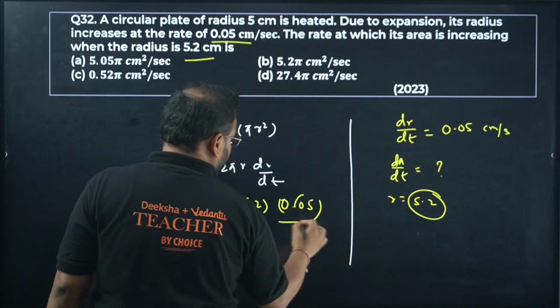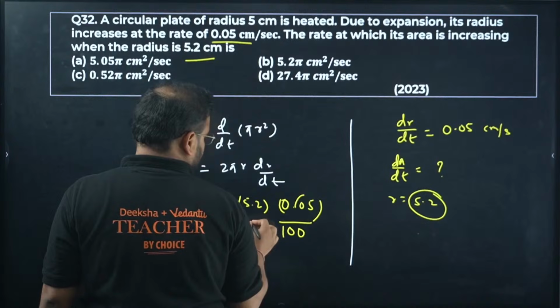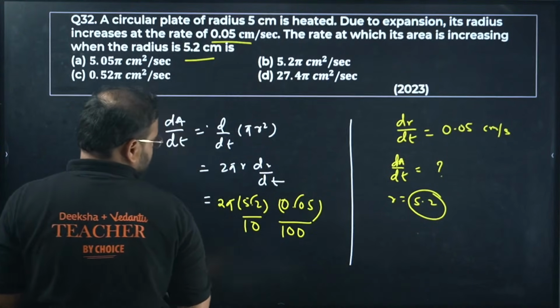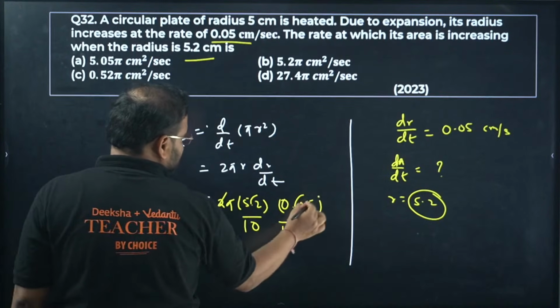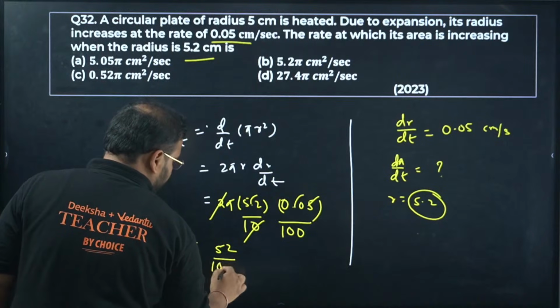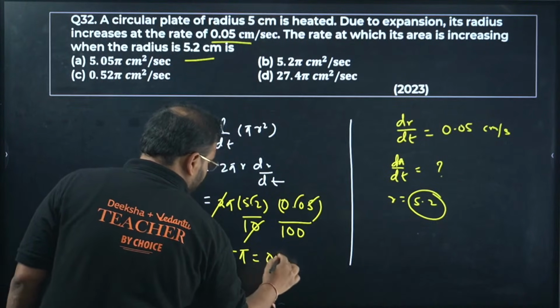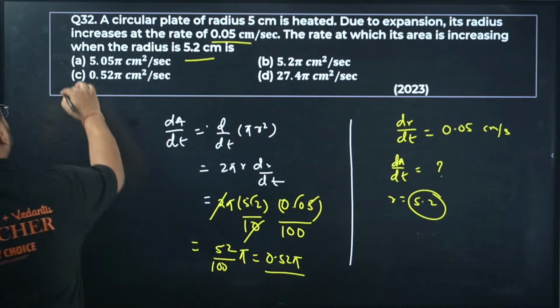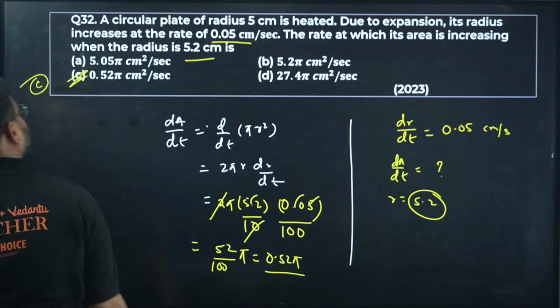We have 100 here. 2 into 5 is 10, this is cancelled. I get 52 by 100 pi. The answer is 0.52 pi. So C is right. C is correct.